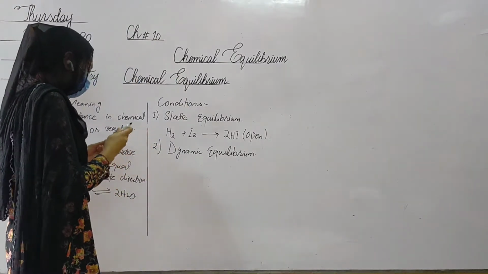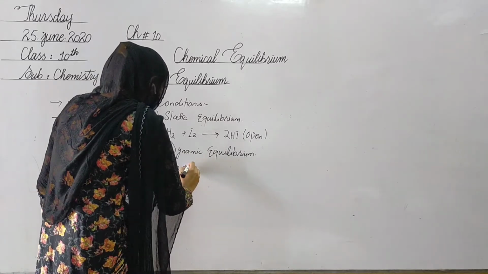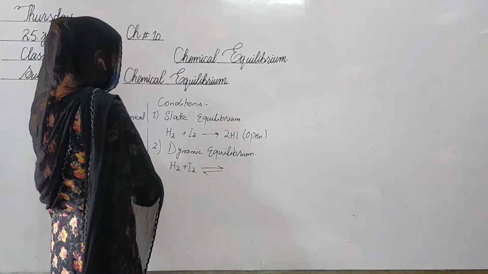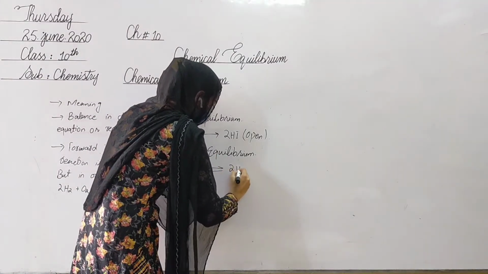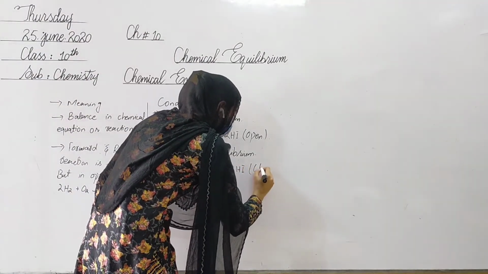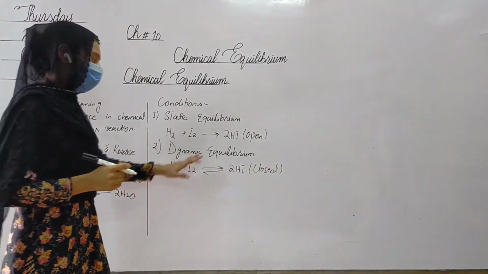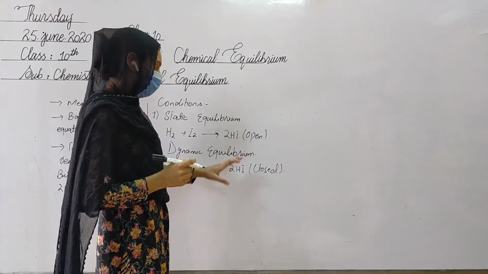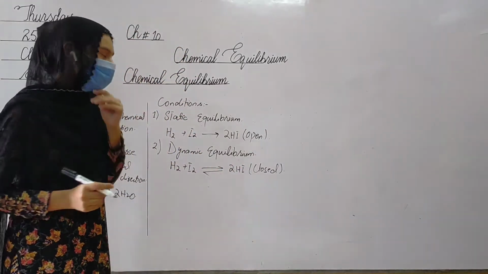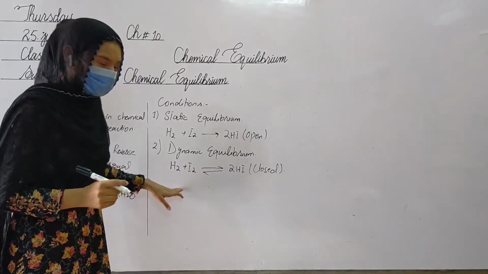Okay, let's take an example. If we have one molecule of hydrogen and one molecule of iodine, they meet with each other and form two molecules of hydrogen iodide. This condition is obtained only in a closed system. First of all, the reactants react and form product, moving in the forward direction. After that, the products strike with the walls of the container and change into their reactants. It means they are moving in the reverse direction.